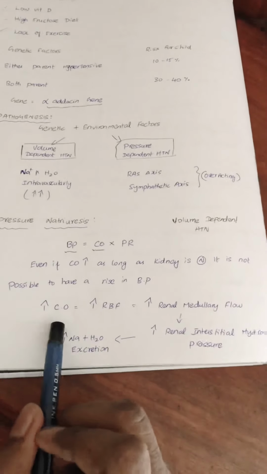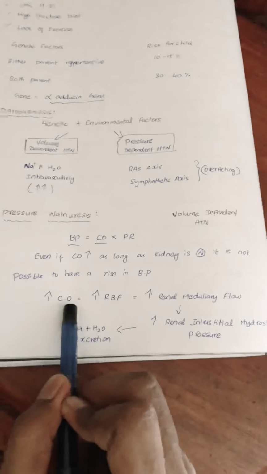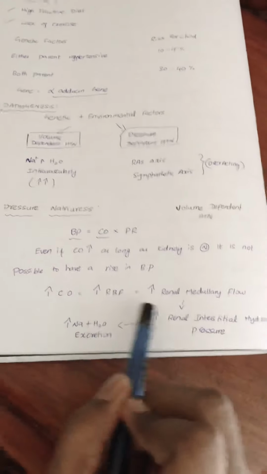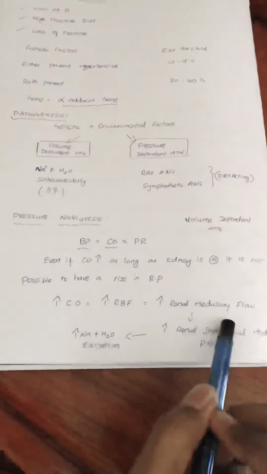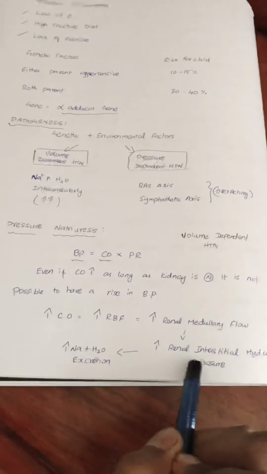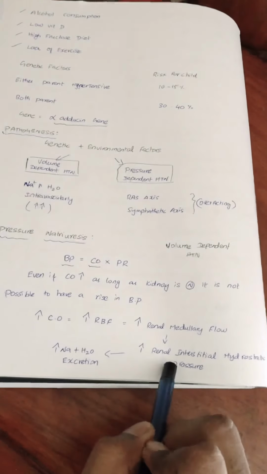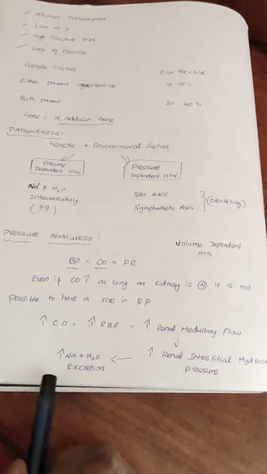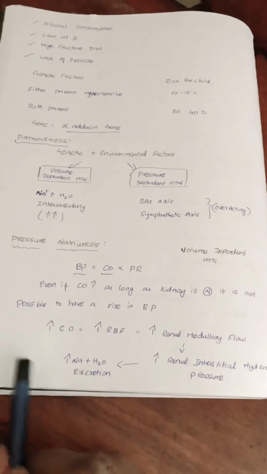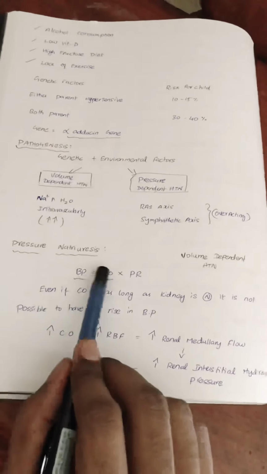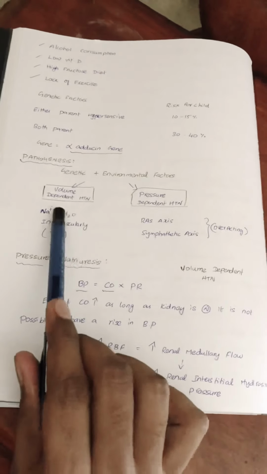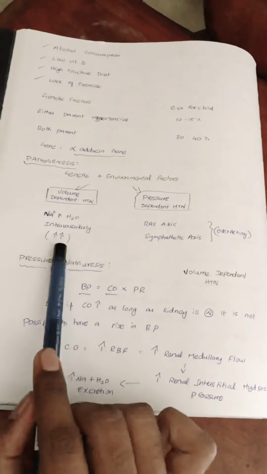In normal kidneys, if there is an increase in cardiac output due to volume dependent hypertension, there will be an increase in renal blood flow. So there will be an increase in renal medullary flow. This causes an increase in hydrostatic pressure of the kidney. If the hydrostatic pressure of the kidneys is increased, there will be increased excretion of sodium and water. So the cardiac output will become normal. This is how pressure natriuresis works in a normal kidney. So it's not possible to have volume dependent hypertension if you have normal kidneys.